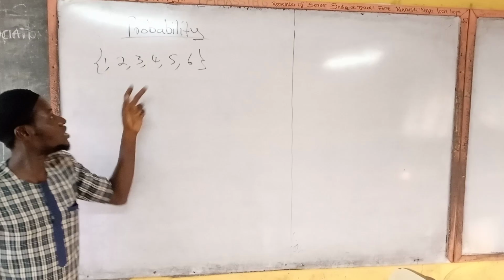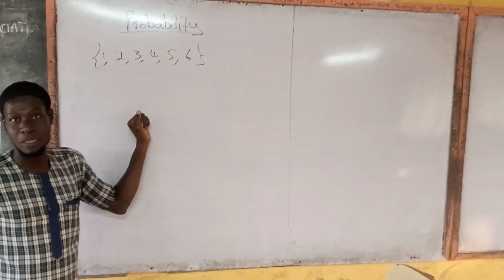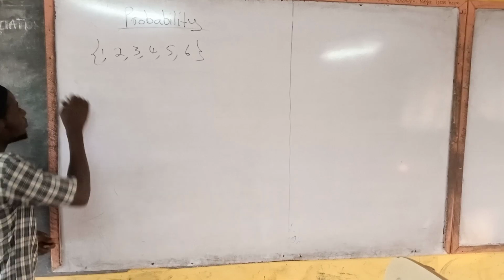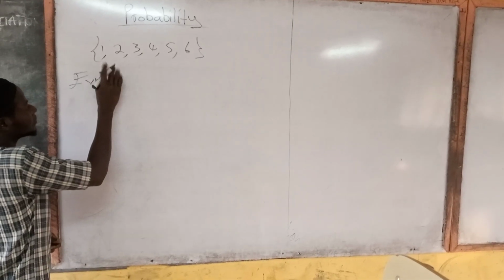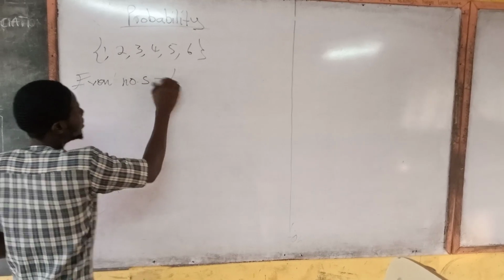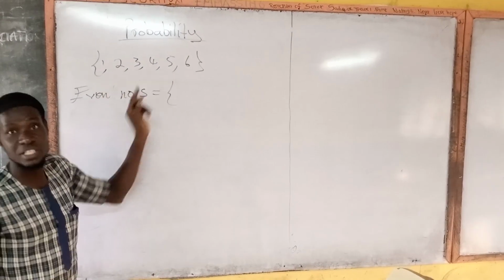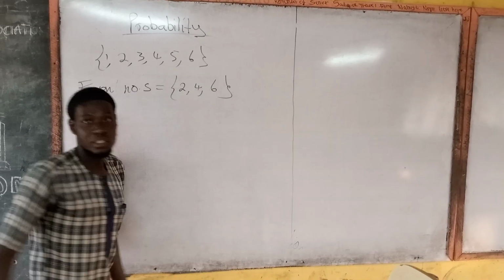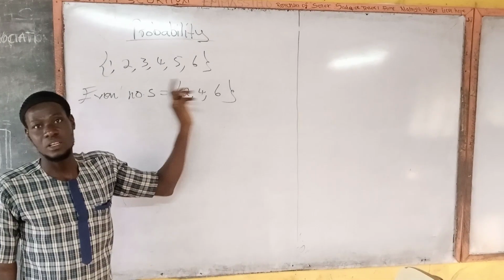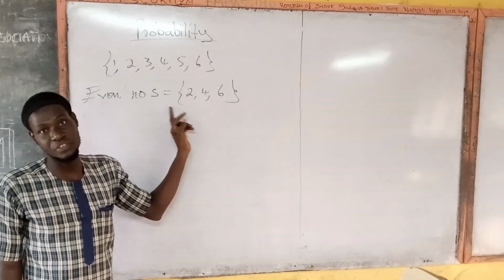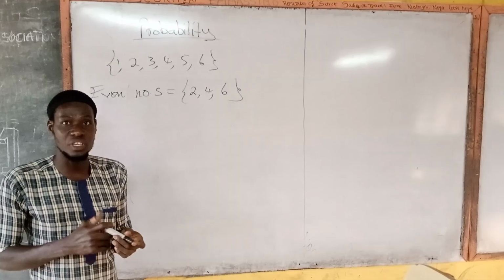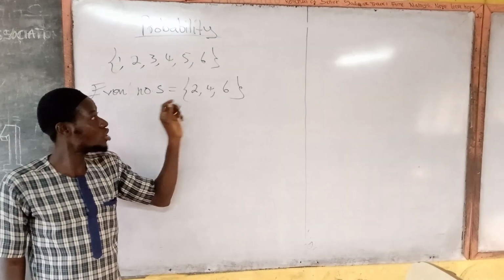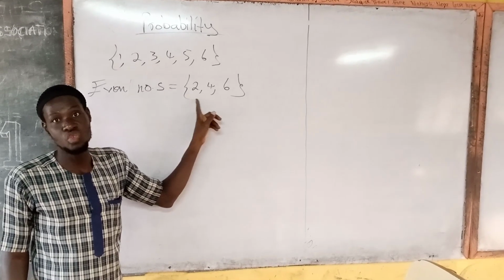Now, if we decide to select some numbers from the sample space, for example, the set of even numbers, the set of even numbers from this space will be 2, 4, and 6. The set of even numbers doesn't include 1, 3, or 5, because these numbers don't share the properties of 2, 4, and 6.